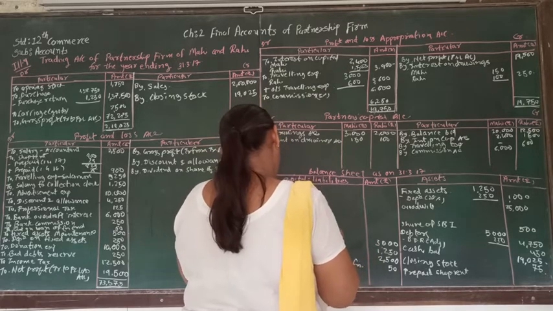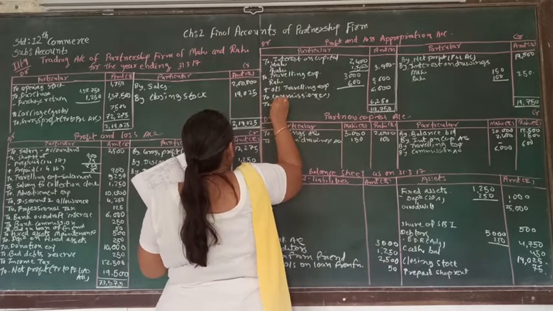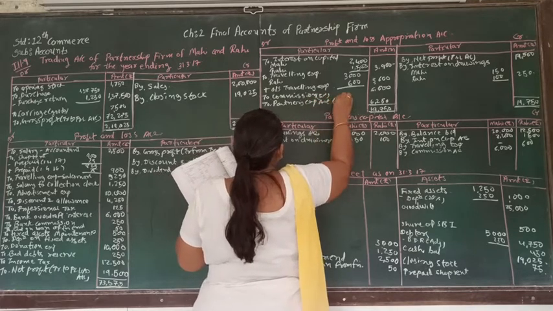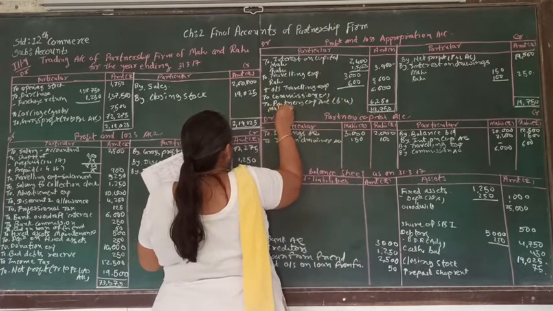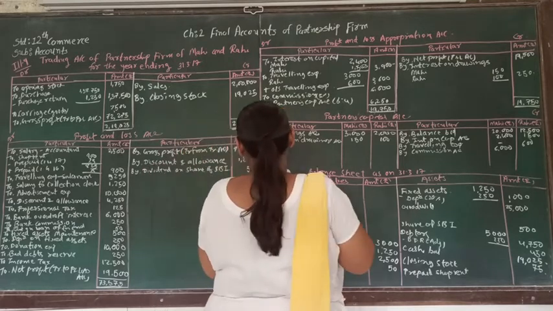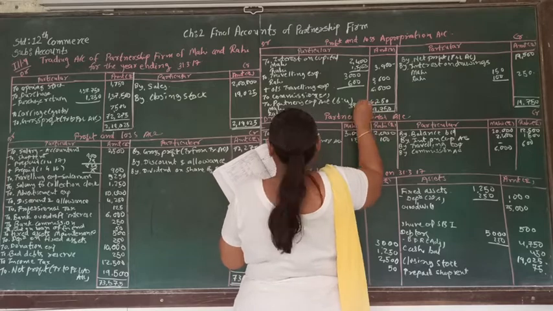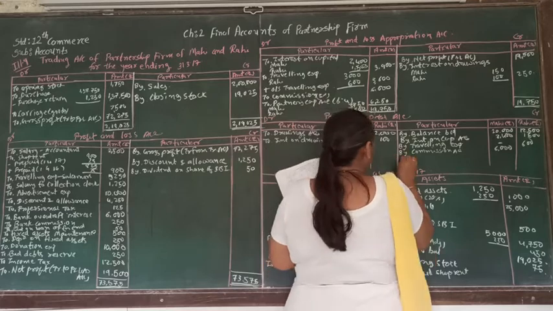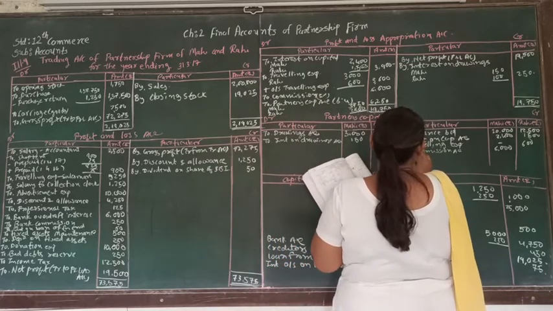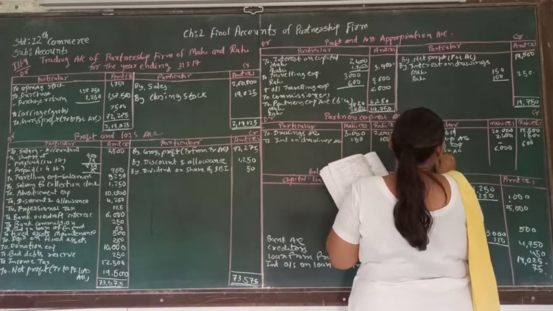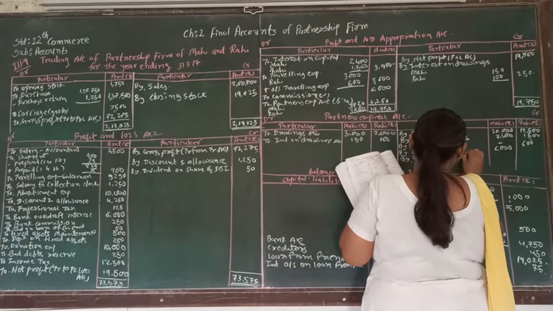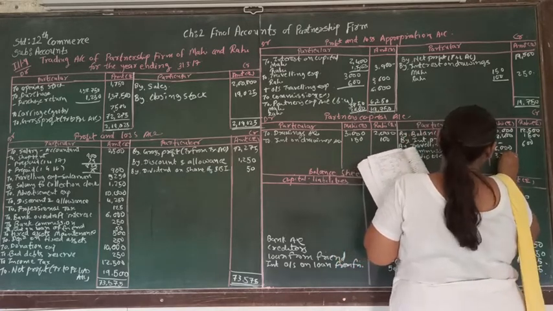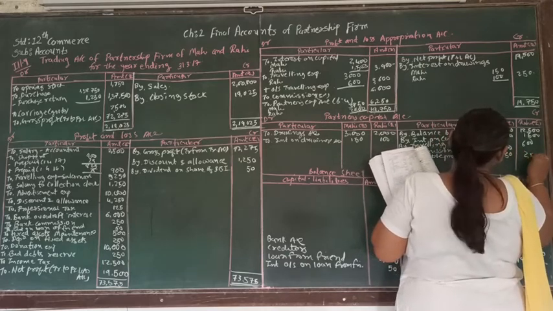So this is the profit, and this is supposed to be divisible between the partners in the ratio of 6:4, as given to us. To partners' capital account, in the ratio of 6:4, Mahi and Rahi, 3,750 and 2,500. Now, on the credit side of the capital account, by divisible profit, it is from profit and loss appropriation account, 3,750 and 2,500.